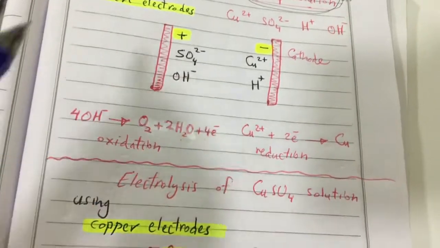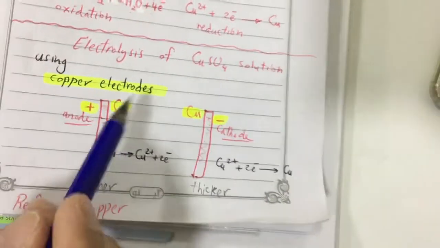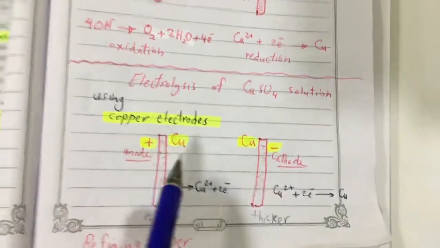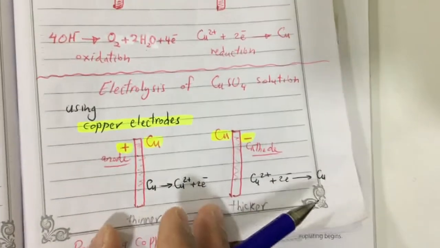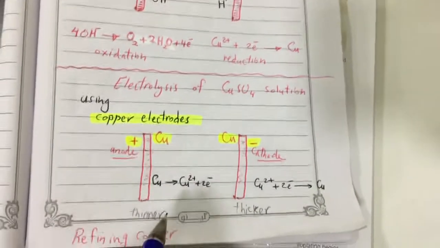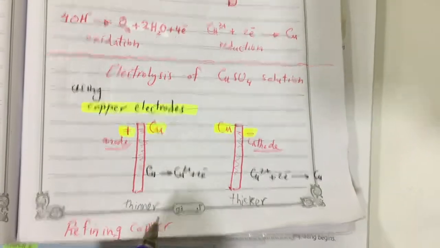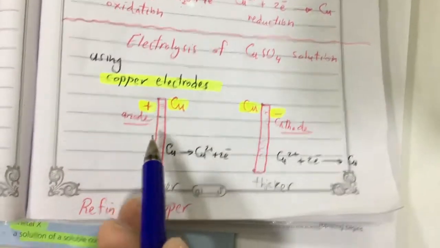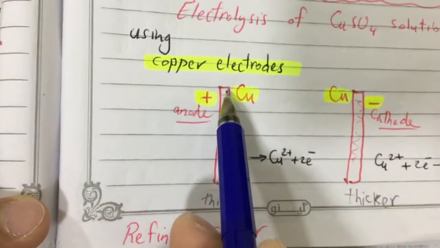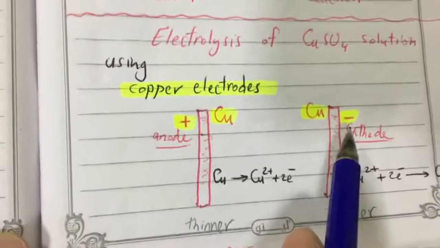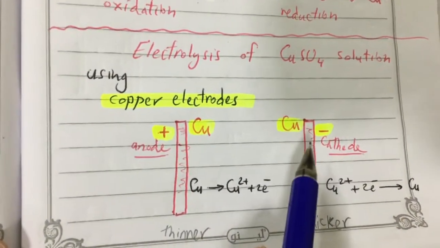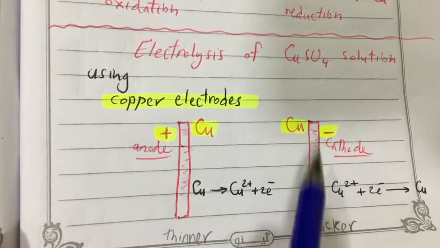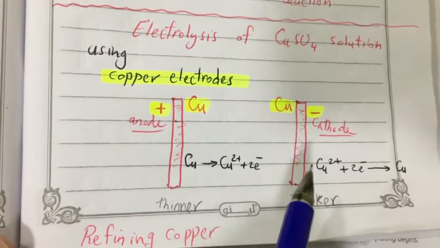Okay, what about if we use copper electrodes? If we use copper electrodes, we will have different reactions here. Why? Now we will not focus on the electrolyte itself. We will focus on the electrodes. Here you have the positive anode is copper, and the negative cathode is also copper. So both of them are copper.